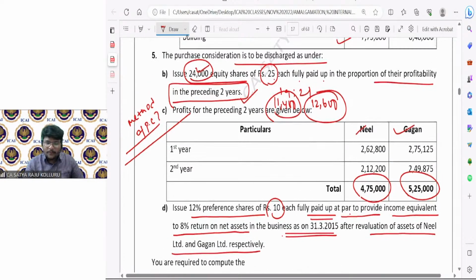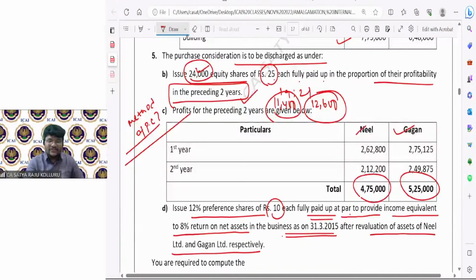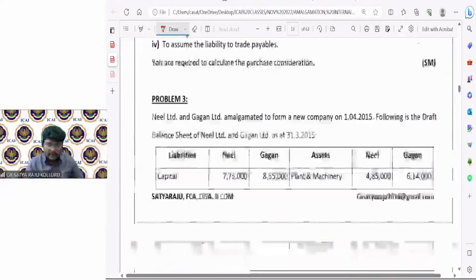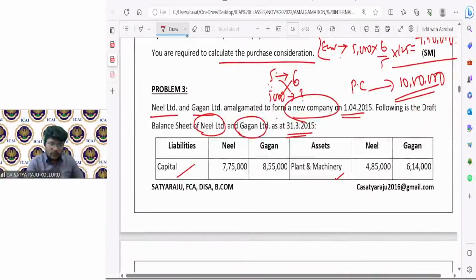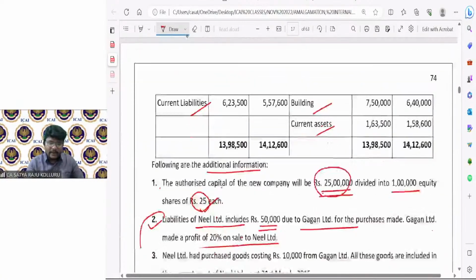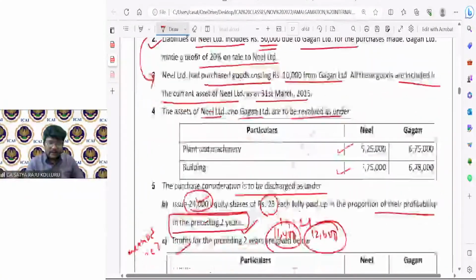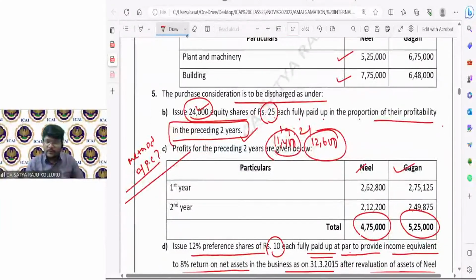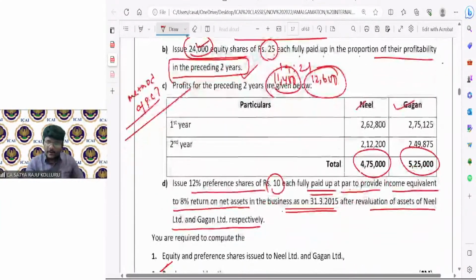Sir, amount payable to equity shareholders. Issue so and so fully paid in proportion of their profitability. If you check here, only Neil and Gagan Limited are given. They are telling that we are issuing equity shares, and here they are issuing preference shares.